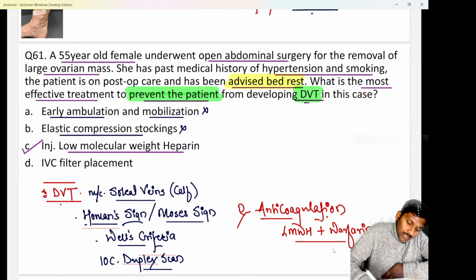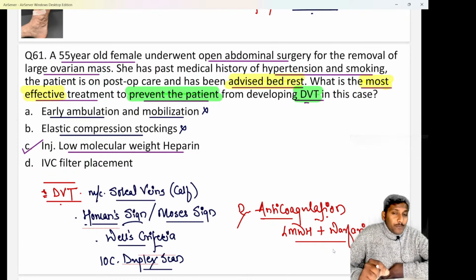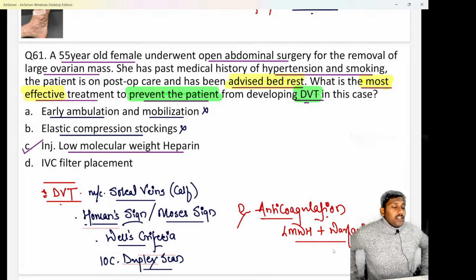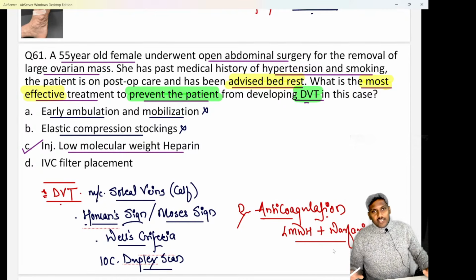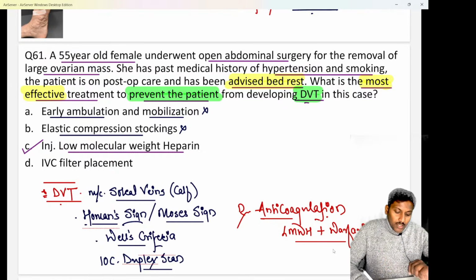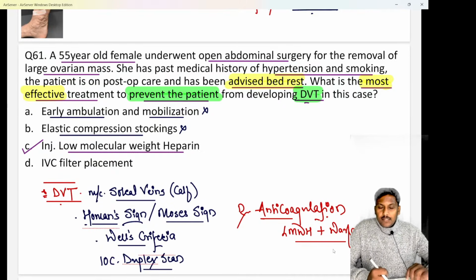So if they ask you which is the most effective treatment in preventing DVT, the most effective method to prevent DVT is by giving anticoagulants like low molecular weight heparin, which decreases the risk of DVT. Clear? Pneumatic compression stockings may decrease the risk, but it is not as effective as low molecular weight heparin. So even if pneumatic compression stockings were there in the option, my answer would still remain low molecular weight heparin.